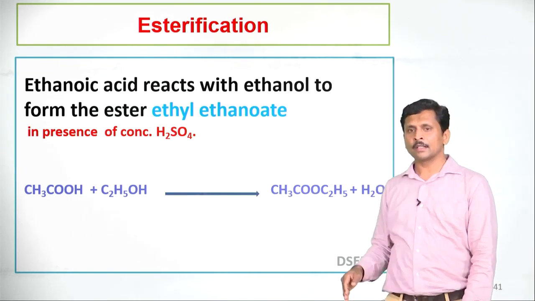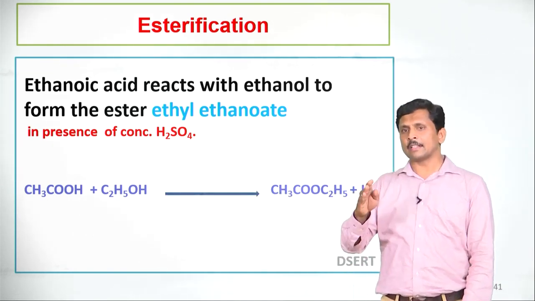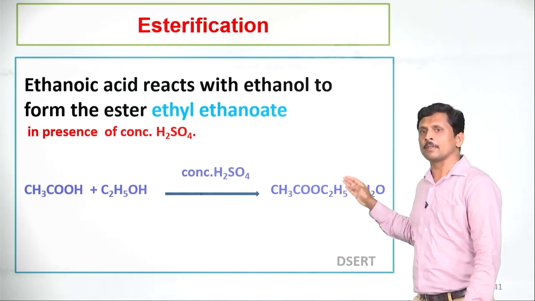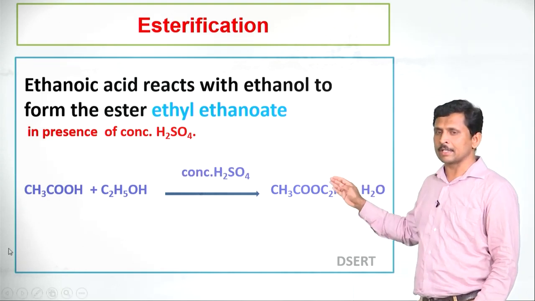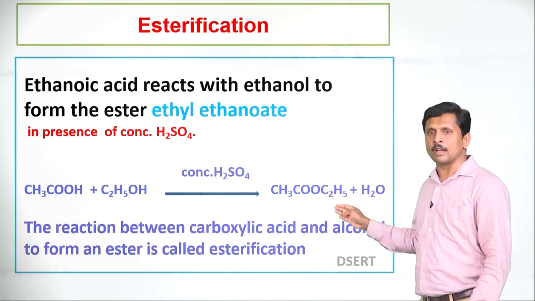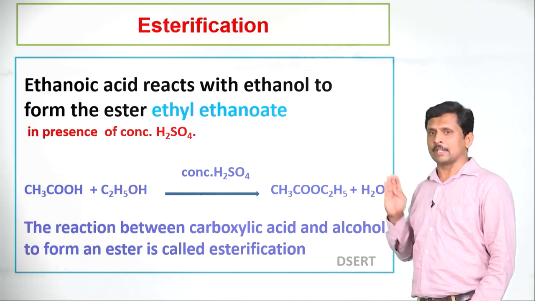Once again, see the chemical reaction. Acetic acid reacts with ethyl alcohol, produces ethyl ethanoate in the presence of concentrated sulfuric acid. This reaction is very important. The reaction between carboxylic acid and alcohol to form an ester is called esterification.